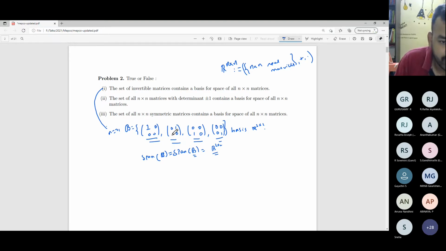Here I will try to generate this matrix 1 0 0 0. If you understood this concept, then you just have to play with common sense. If I take these two matrices, this one and 1 0 1, if you add them and take half of the sum, you will get 1 0 0 0. Both of the elements, this is an invertible element and this is an invertible element. Both are invertible.